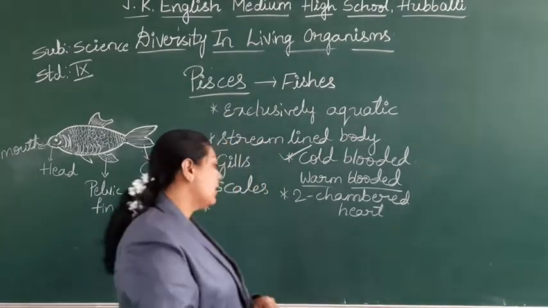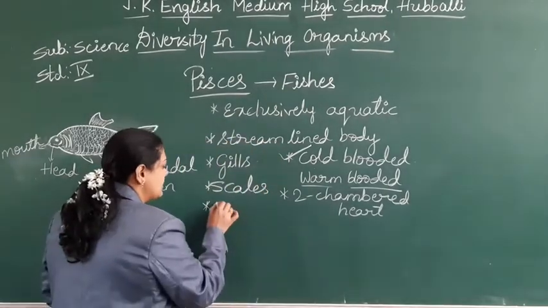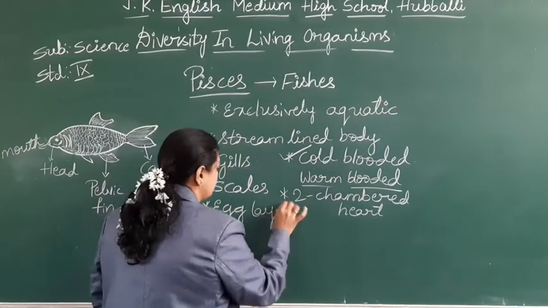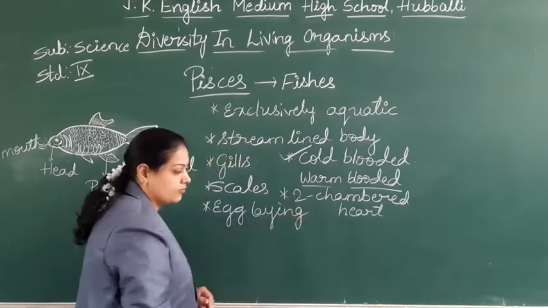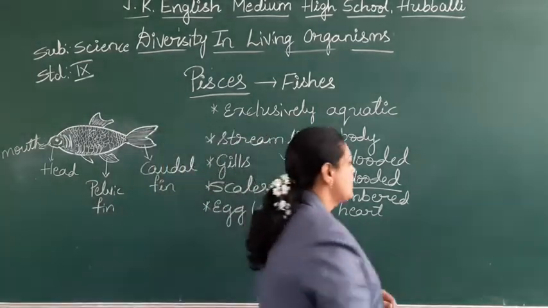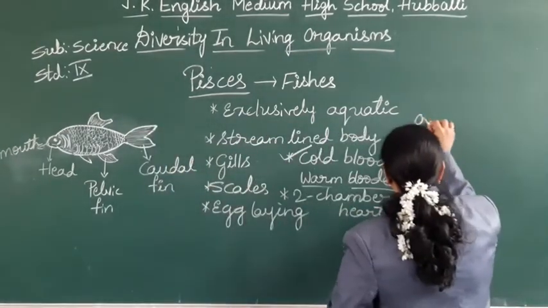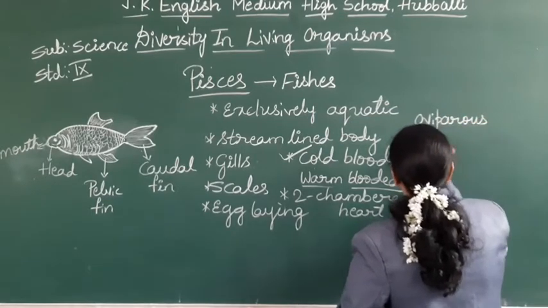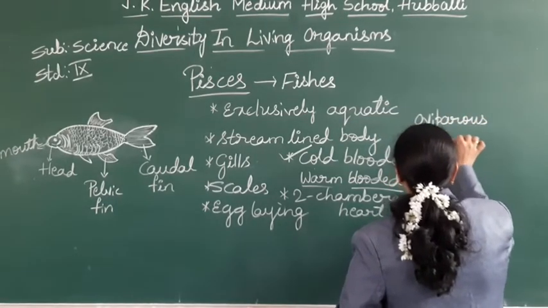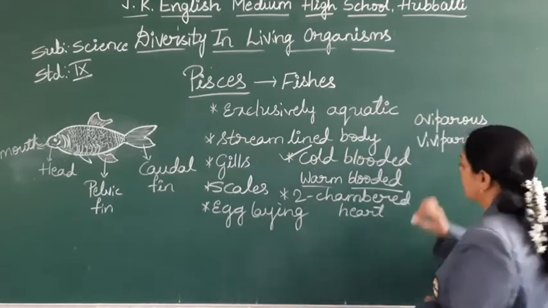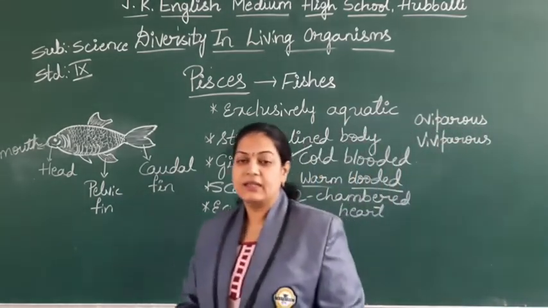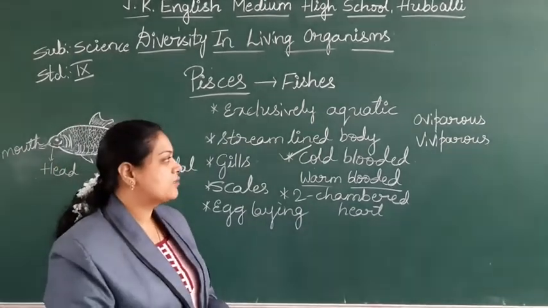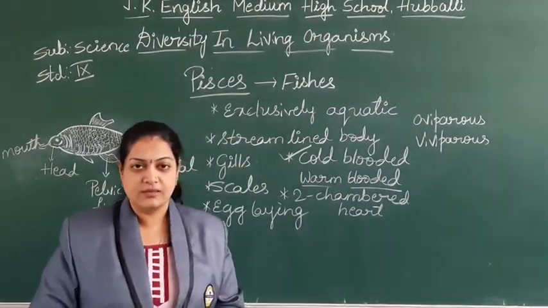Coming to the reproduction, these are egg-laying animals. Hope you know, students, we categorize the organisms as oviparous and viviparous. Do you know the meaning? Oviparous means egg-laying animals.